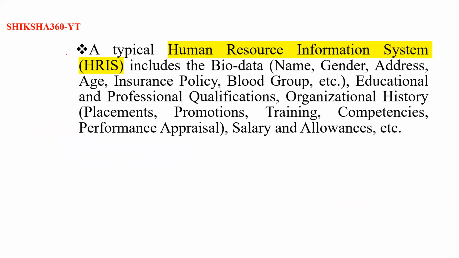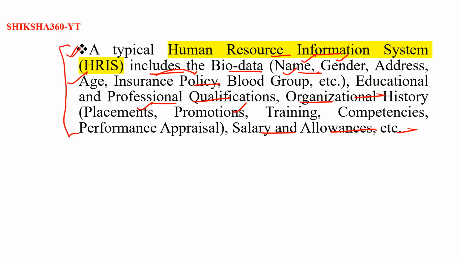A typical Human Resource Information System includes the biodata, that is the name, gender, address, age, insurance policy, blood group, etc. Also educational and professional qualifications, organizational history, placement, promotion, training, competencies, performance appraisal, salary and allowances, etc. All these things are included under the HRIS.